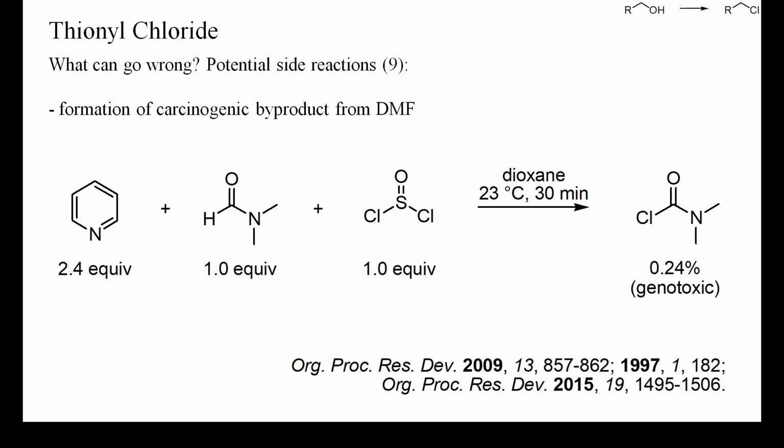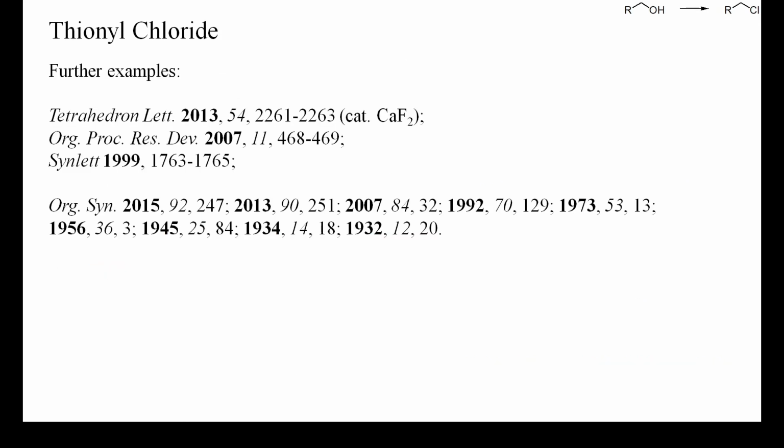Also DMF is often used as catalyst for thionyl chloride mediated deoxychlorinations. It has been found that thionyl chloride can convert DMF into dimethyl carbamoyl chloride, a known human carcinogen. Carbamoyl chlorides are much less reactive than acyl chlorides and remain largely unhydrolyzed and in the organic phase during aqueous workups with toluene or dichloromethane. Thus, this byproduct may find its way into the final product of a synthesis. Here are some further examples, but many more have been reported.